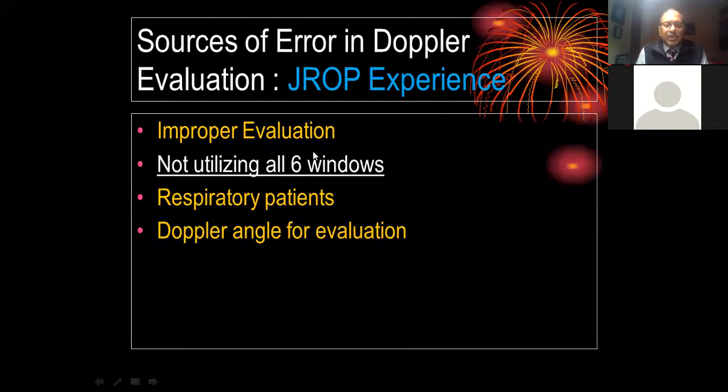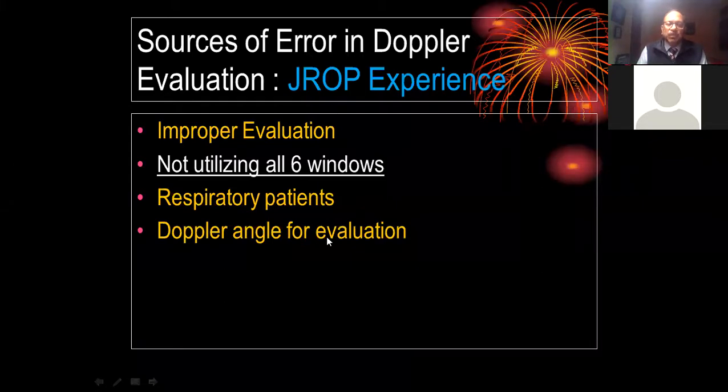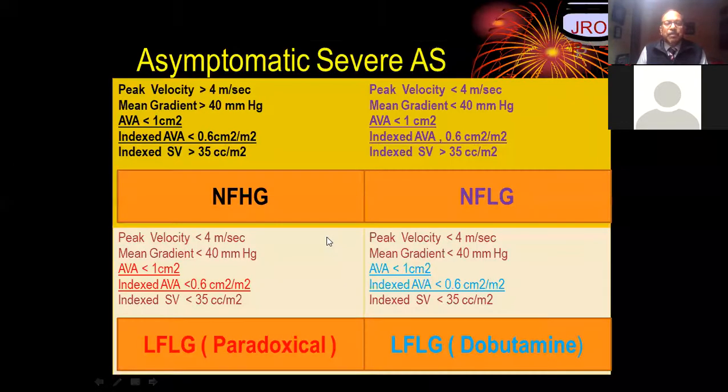I hope I'm able to give you an answer for all this, whatever I showed you. Based on this, as of today, the most difficult part in day-to-day practice is this: peak velocity, mean gradient, aortic valve area, indexed aortic valve area, indexed stroke volume.